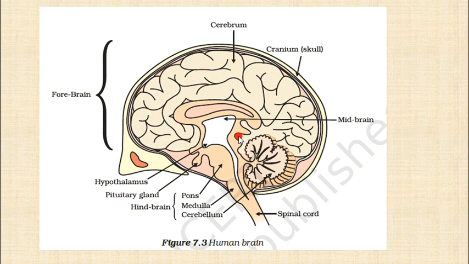Okay, figure 7.3 is our human brain. You can see the forebrain, meaning the forward part, and the midbrain, the middle, central part, and here is the hindbrain, and the spinal cord is connected to this hindbrain like this. You can see these are the parts of the brain, and we will discuss all these things in our next video.